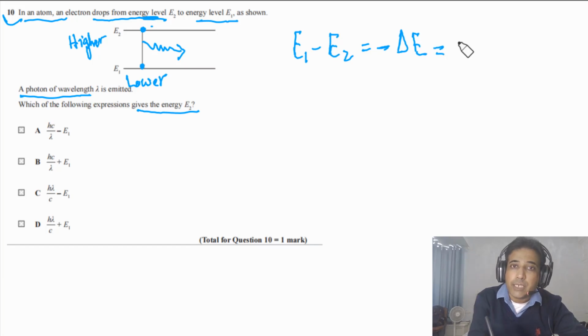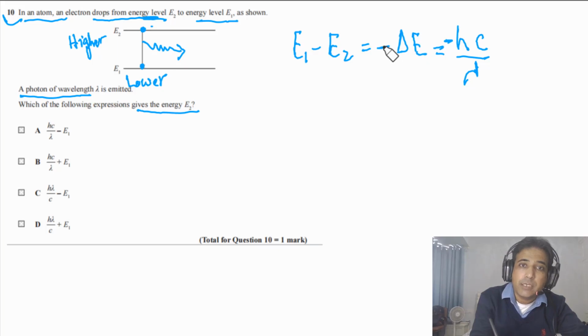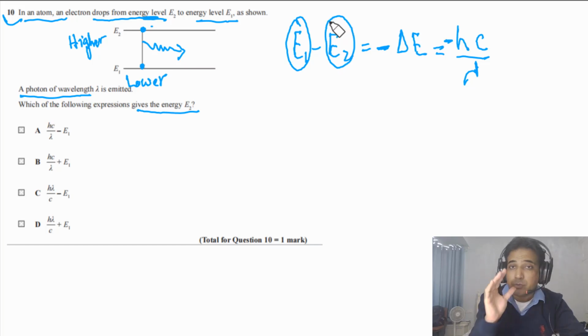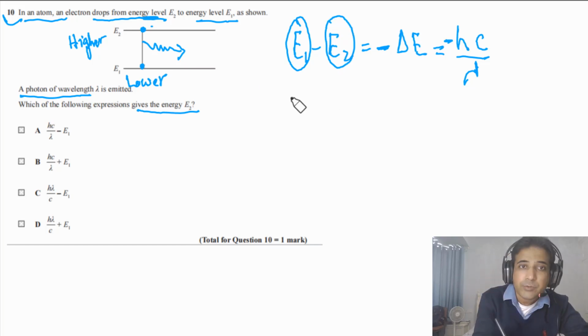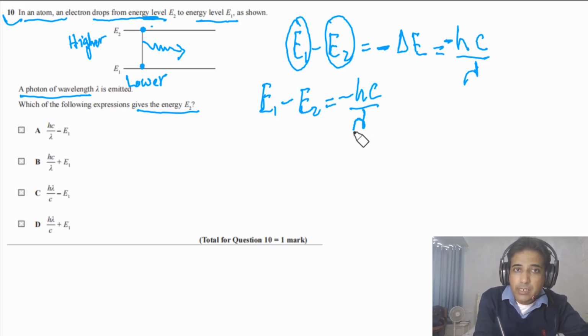So we can also say the energy released is equal to the energy of the photon, meaning the photon has this much energy, but you have to use a negative sign here because energy is released. That's the reason we are saying this is negative, because this energy level is lower and this one is higher. Very important one, try to understand. So in this case we can say E1 minus E2 is equal to minus hc over lambda.